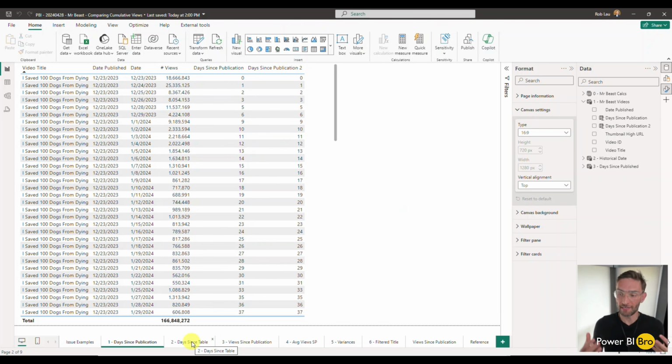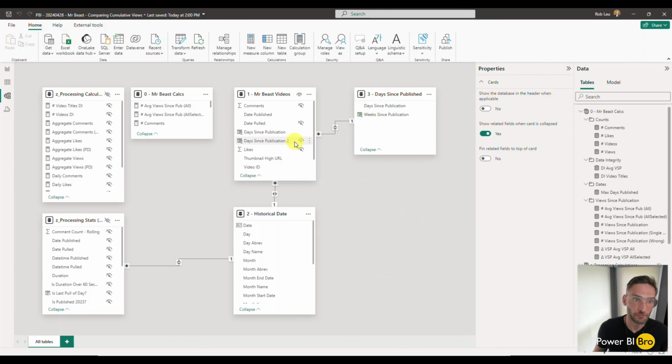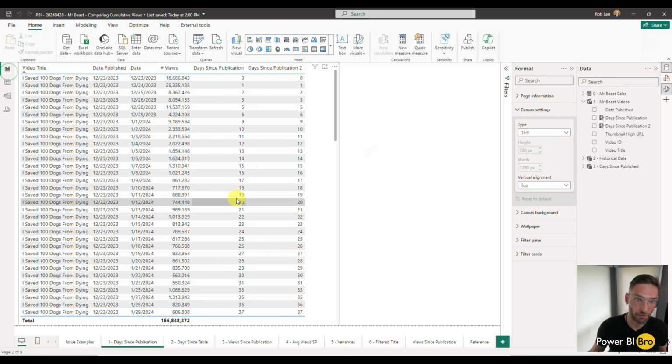Now we need to create a table to reference that. So let's look at the model. So if I close this, we have, focus on this, Mr. Beast videos. This is where it's going to have a video title and the metrics around every video. Then there's going to be a historical date that will translate that date into month and year, so we can do calculations like a very normal date table. But what we're going to build now is the days since table. And so this table is going to essentially create a reference for us to relate all these records together.